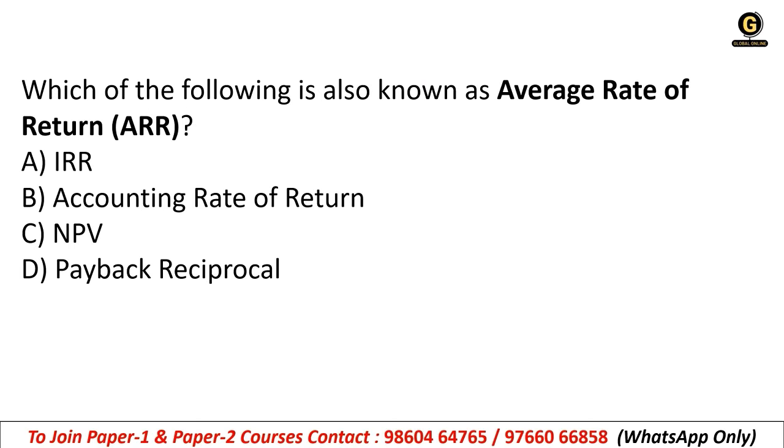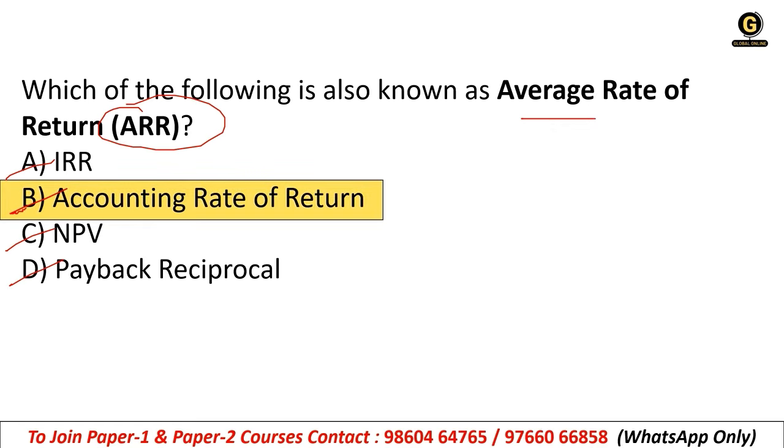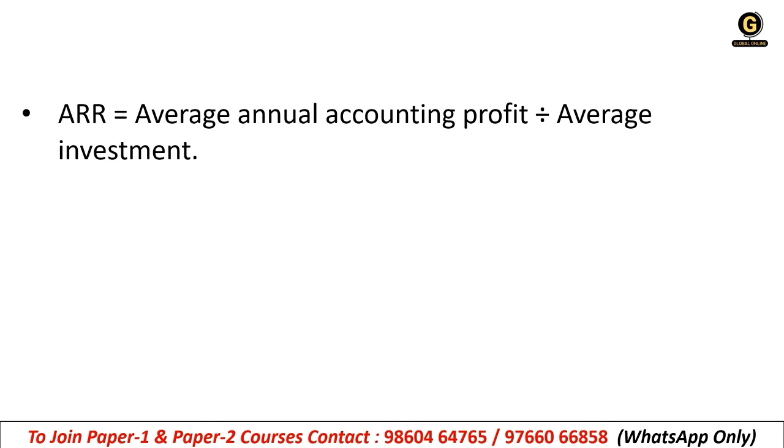Which of the following is also known as average rate of return, which is ARR? IRR, ARR, that means accounting rate of return, NPV, and payback reciprocal. So it is accounting rate of return. Which of the following is also known as average rate of return? It is accounting rate of return. Okay, ARR is average annual accounting profit divided by average investment. So we will have ARR.